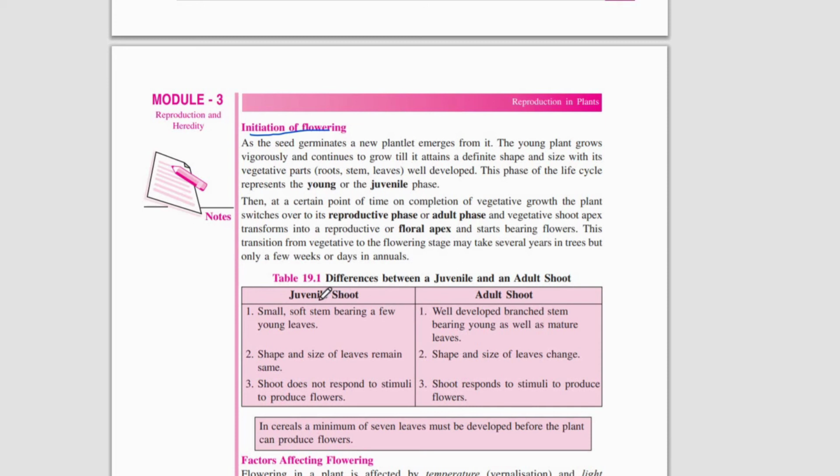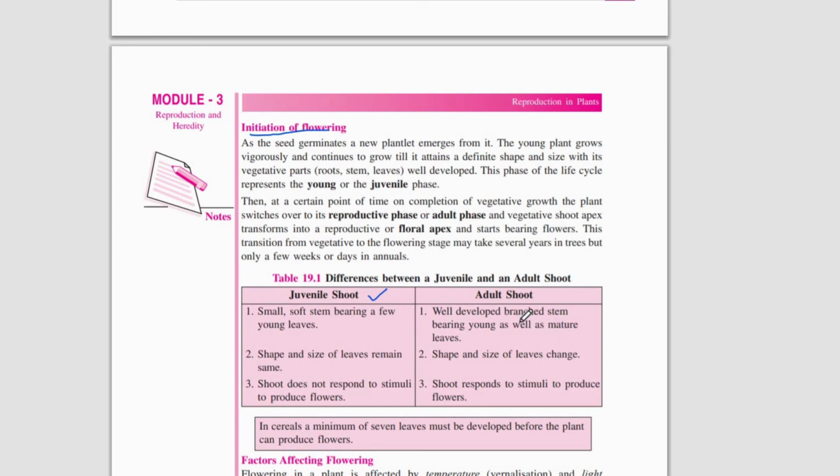The plant shoot can be divided into two forms. One is the juvenile shoot, the young stage. It will be small, soft, and bear only a few young leaves, the shape and size of the leaves remain the same, and the shoot does not respond to any stimulus which results in flower formation. It's just the young, growing stage.